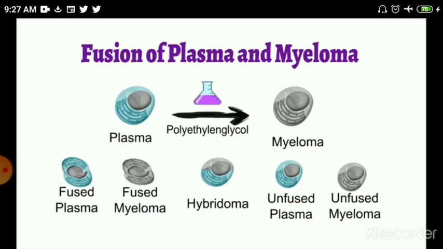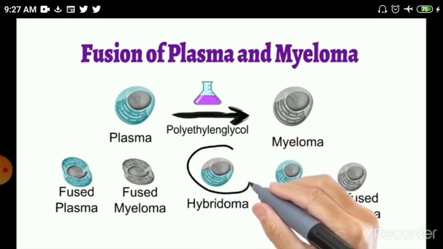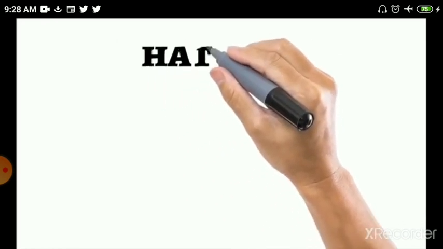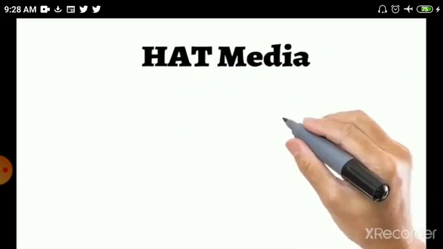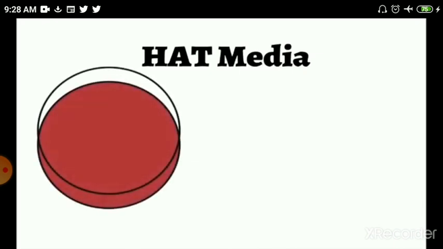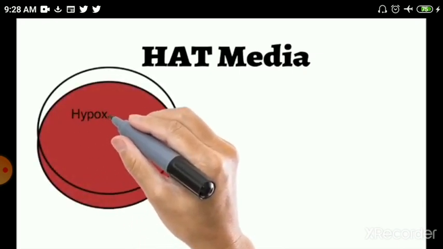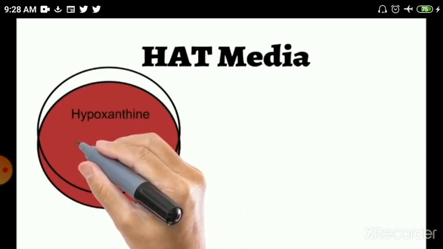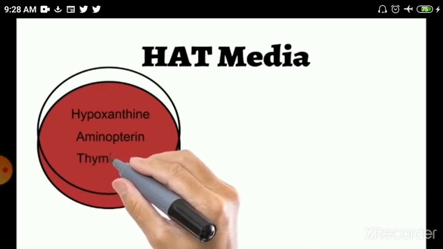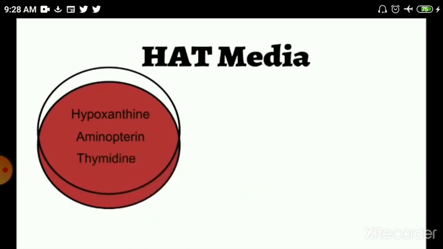Among these 5 cells, we are only interested in the hybridoma cell, and therefore the next step is the selection of hybridoma. Selection is carried out on the HAT media, HAT. Here the H is for hypoxanthine, A is for aminopterin, and T is for thymidine. These are the contents which are present in the HAT media.